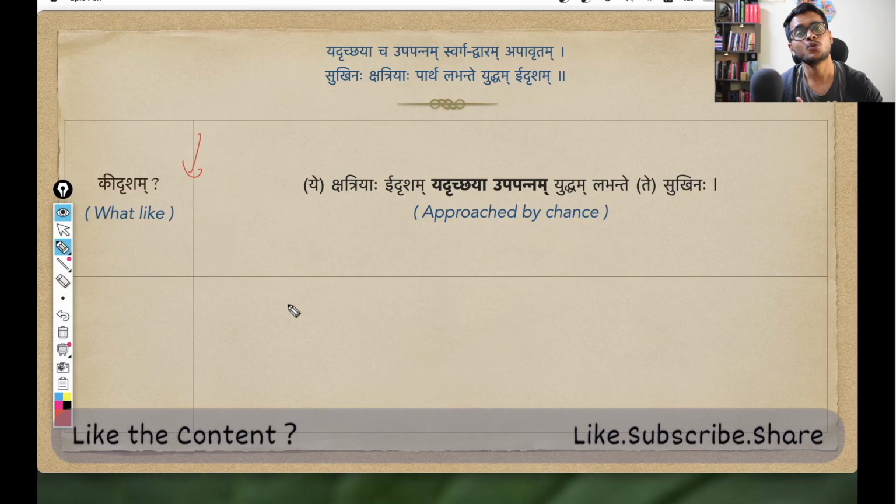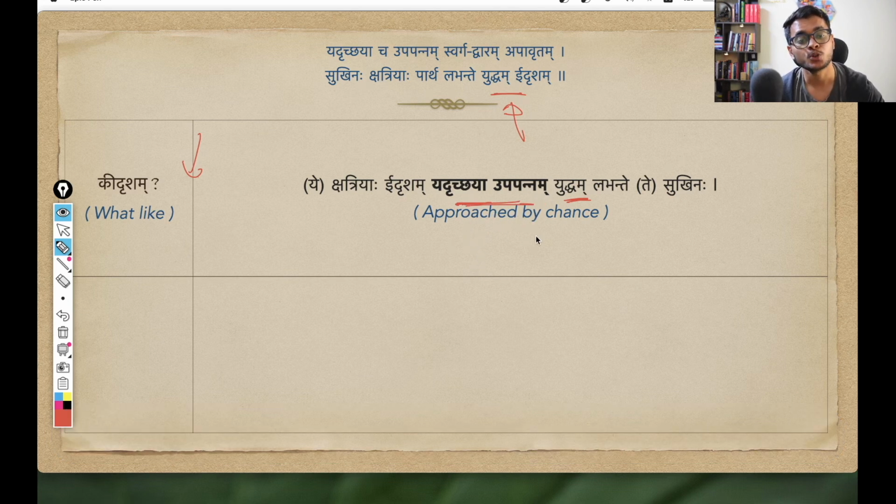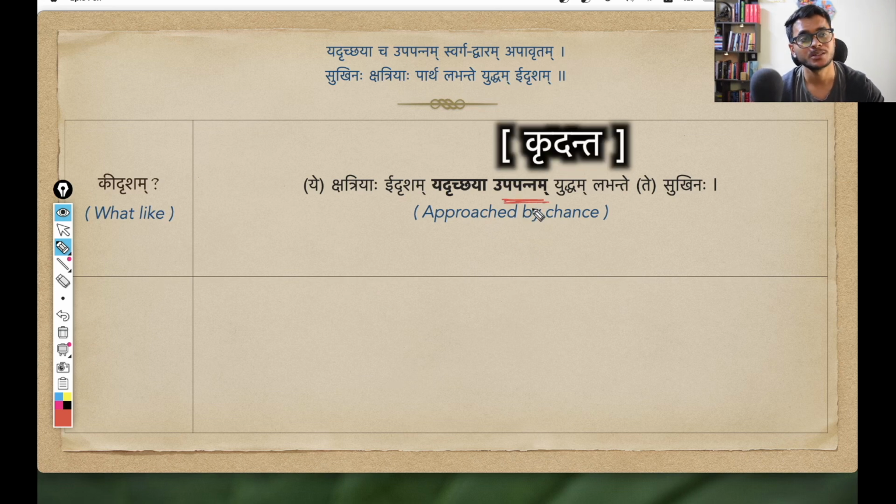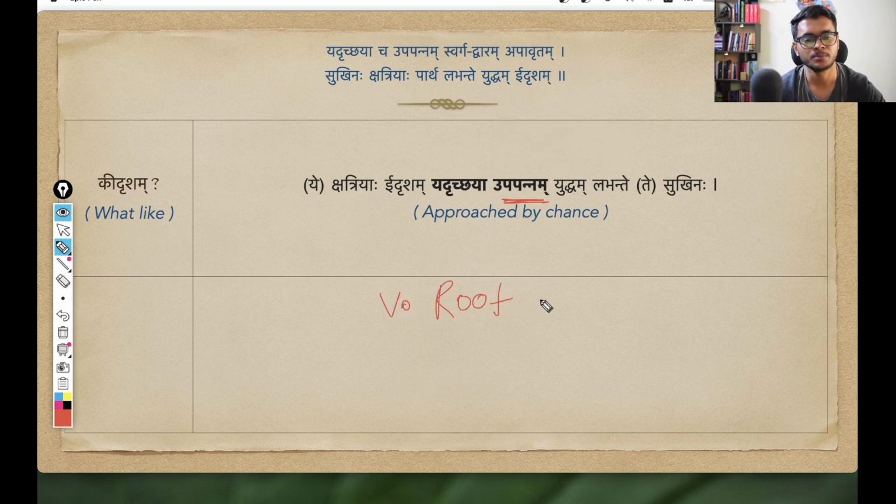And then Krishna further goes on and describes this yuddham. He is describing the yuddham as yadrichaya upapannam. That means the battle that approached by chance, that approached by itself. To properly understand this, let us see these words step by step. So first is this upapannam. This is a kridanta. And when I say kridanta, by now I hope all of you understand that this means some verbal root, some dhatu that is modified using some suffix. And not just any suffix, there is a special category of suffix, that is krit suffix.